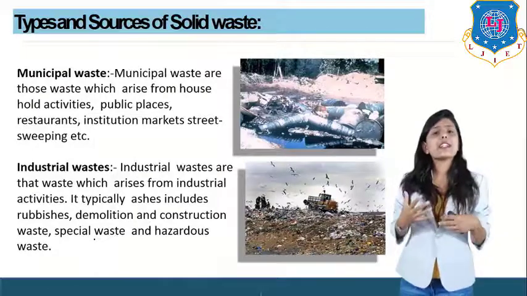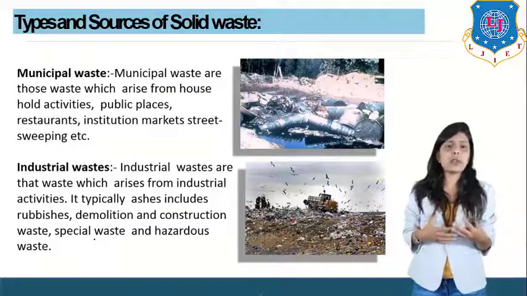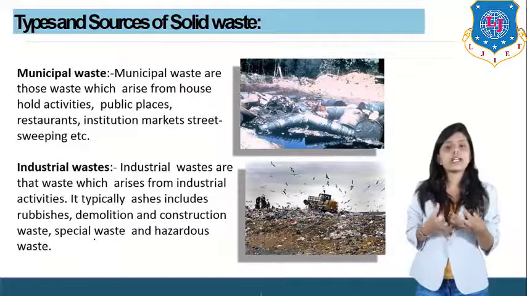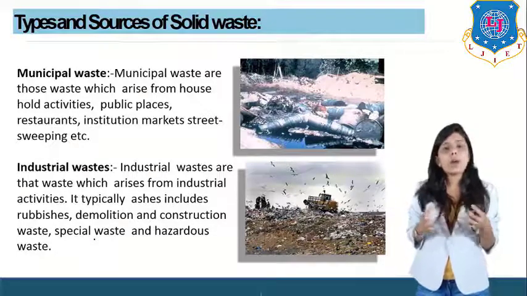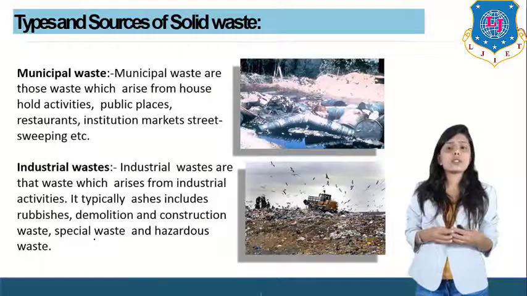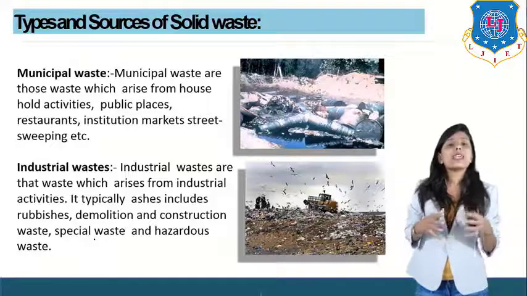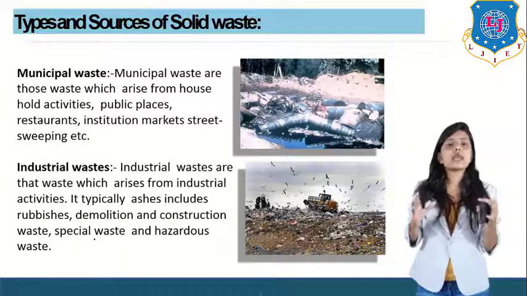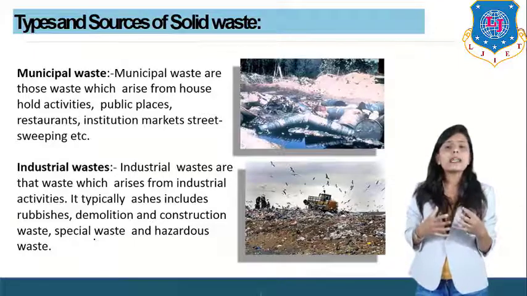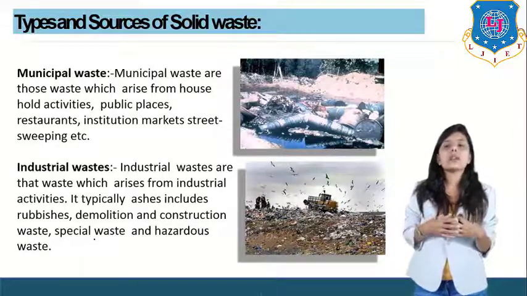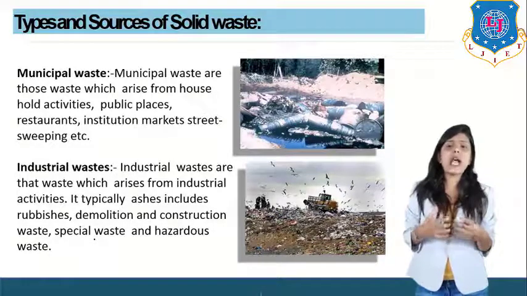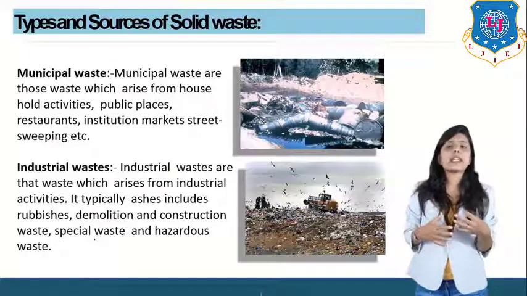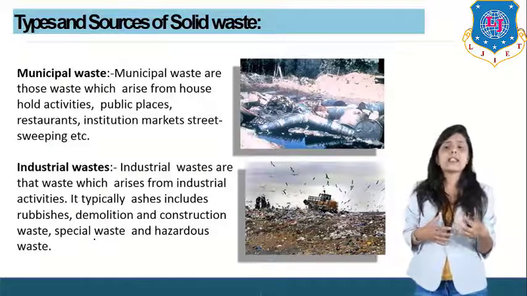Now, there are different types of waste we are generating in our surroundings. First kind of waste is known as municipal waste. Second is industrial waste. What do you mean by municipal waste? Municipal waste is waste generated from houses, restaurants, institutions, markets and streets. The waste generated from all these places is known as municipal waste. Now, what is industrial waste? Industrial waste is waste which arises from industrial activities or industries. It typically includes ashes, rubbish, demolition and construction waste, special waste and hazardous waste.